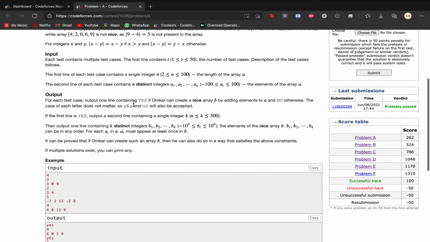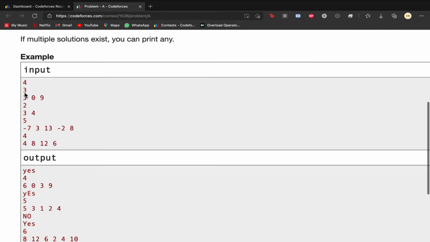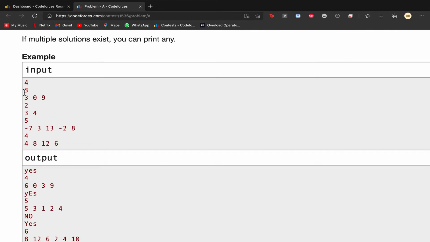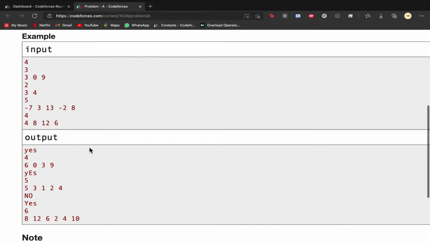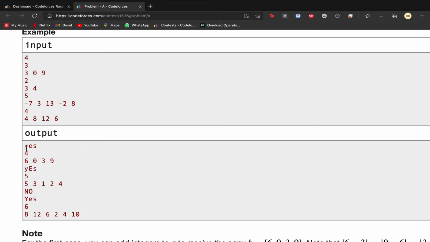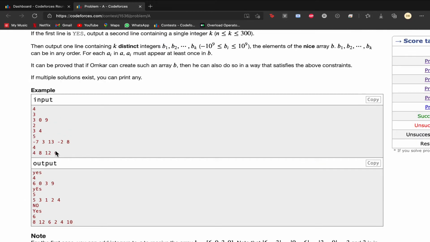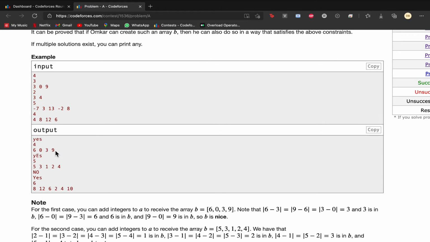The difference here is just the definition of absolute value. For each test we get the number of elements in the array and the array itself, and we need to output whether a nice array can be made by adding some or no elements to the given array, with at most 300 elements in the final array. This was the first question, and as always a relatively easy one; just some intuition was needed.